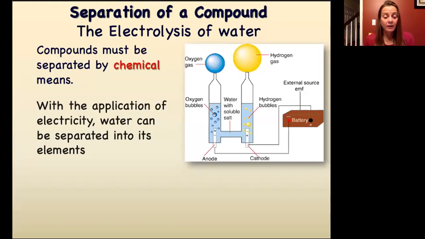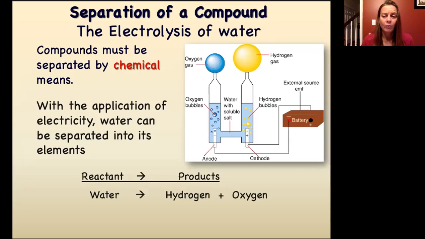If we need to separate a compound, now we're not separating a mixture, we're separating a pure substance. And if we want to separate a compound, we need a chemical reaction. As an example, we can separate water into its constituent elements by running an electrical current through the water. And when that happens, the water molecule is actually broken apart and we get hydrogen and oxygen. So in this one, we have a chemical reaction. The reactant becomes the products. Water becomes hydrogen and oxygen.